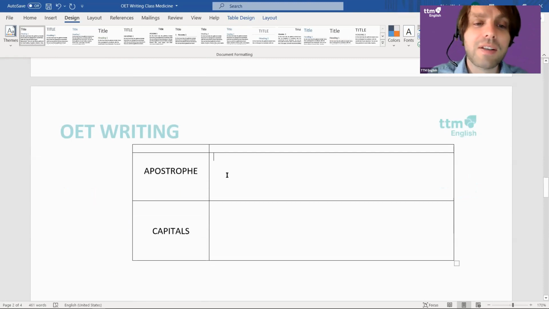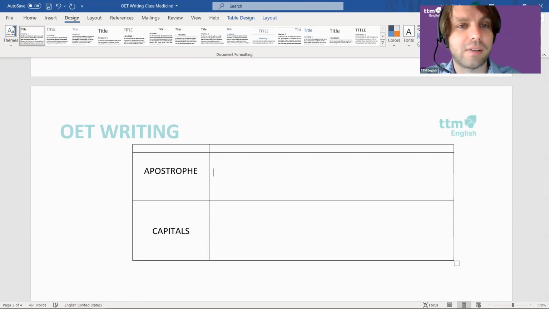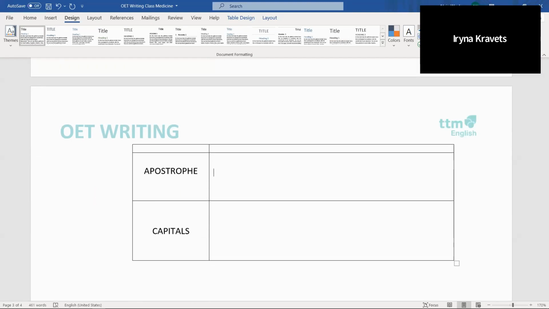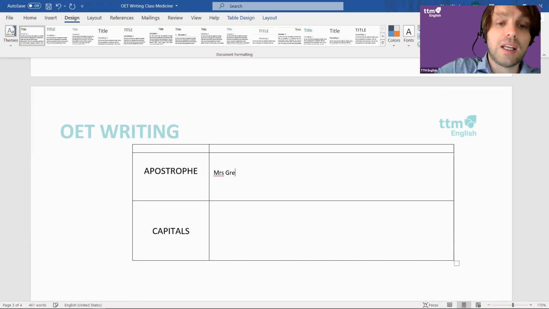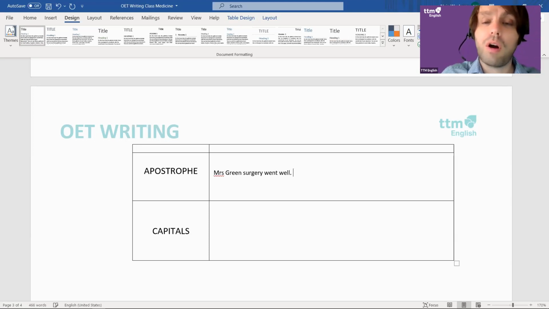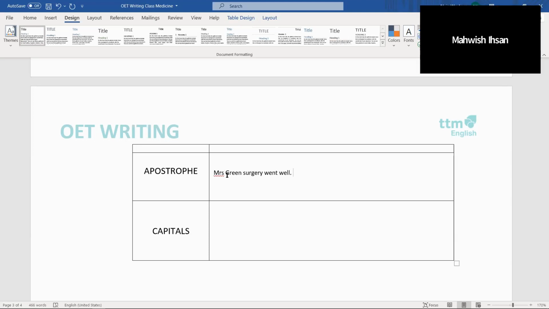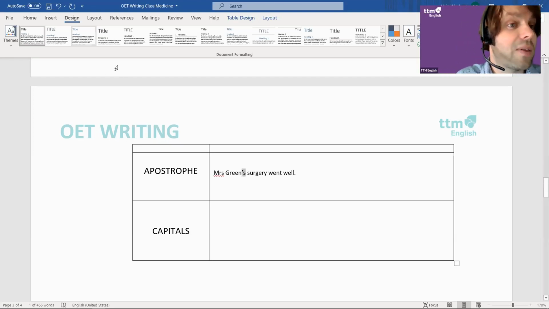Apostrophe. What do you think the errors are in OET for apostrophes? What kind of sentences do people always get wrong? Possessive nouns. Possessive, right? So Mrs. Green's treatment, or Green's surgery, let's say, went well. What's wrong? Mrs. Green's S means apostrophe S. Okay, do you have any questions about this?